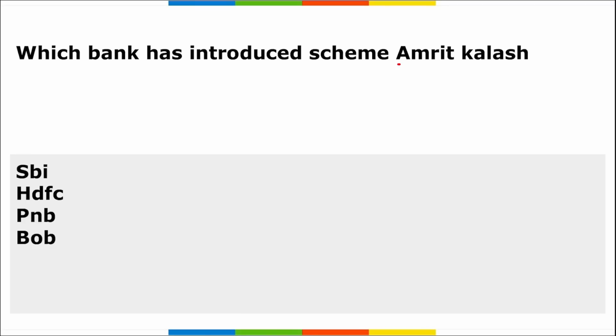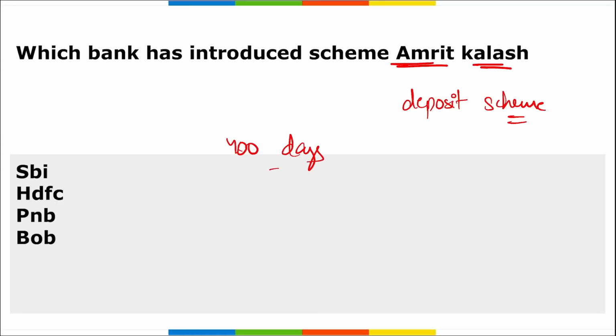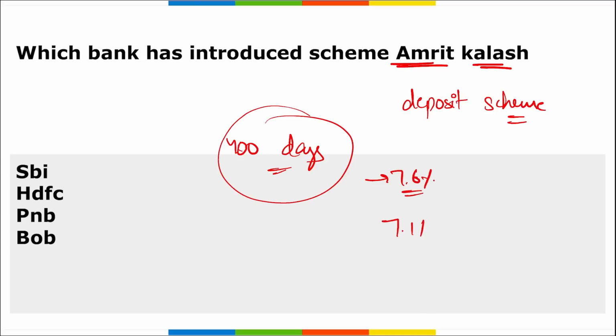Which bank has introduced the scheme Amrit Kalash? Remember, this is a deposit scheme, right? SBI decided to reintroduce the retail term deposit scheme Amrit Kalash. It is a special scheme of 400 days, right? The term here is 400 days and the interest rate is 7.6% for senior citizens and 7.1% for individuals.